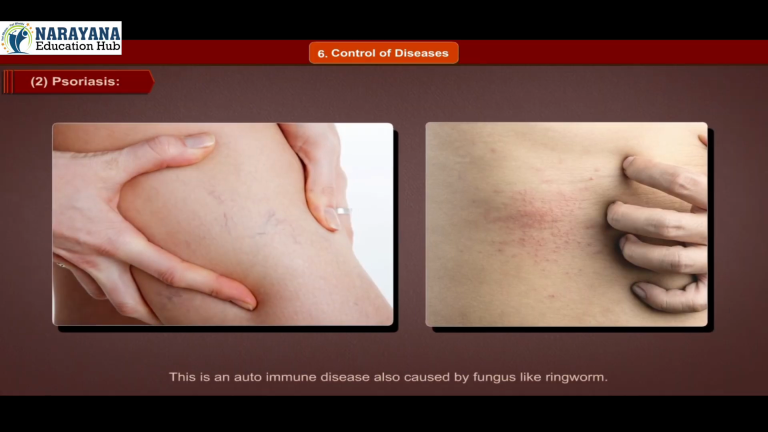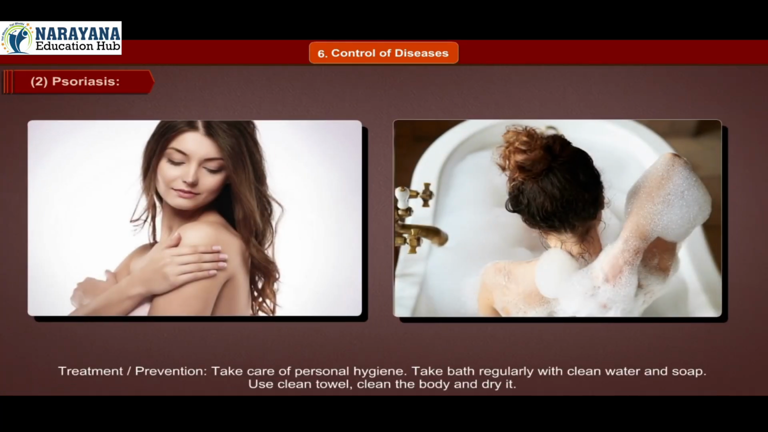2. Psoriasis. This is an autoimmune disease also caused by fungus like ringworm. Symptoms. Dim white stains get caused on the chest, back and mouth. Sometimes there is little itching. Treatment or prevention. Take care of personal hygiene. Take a bath regularly with clean water and soap. Use a clean towel. Clean the body and dry it.